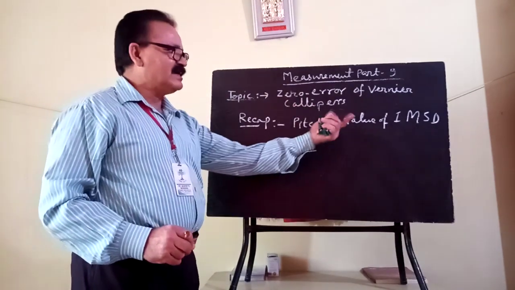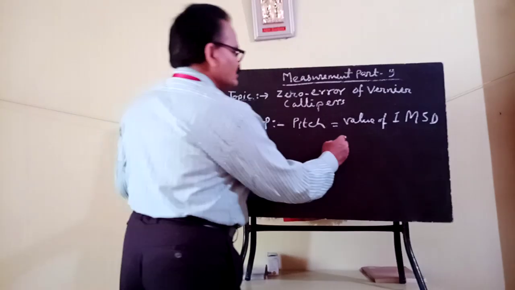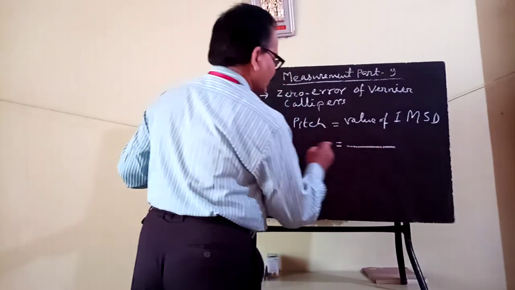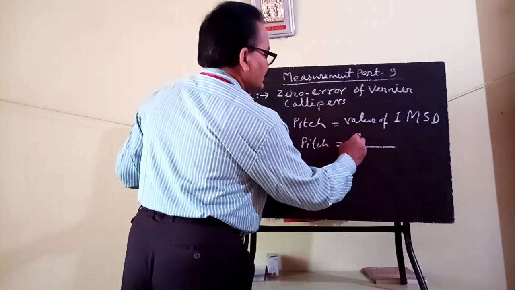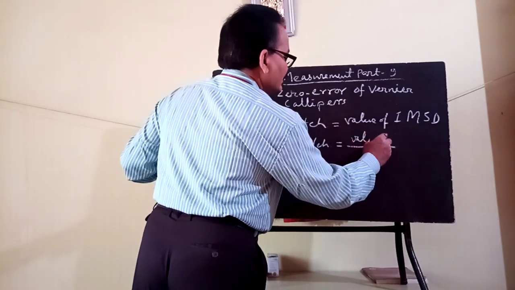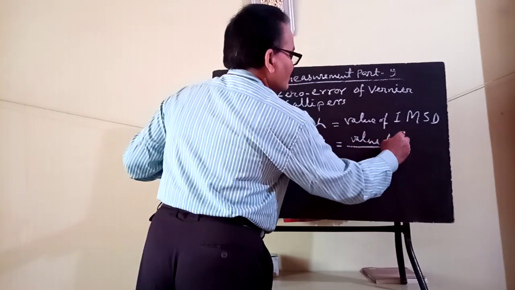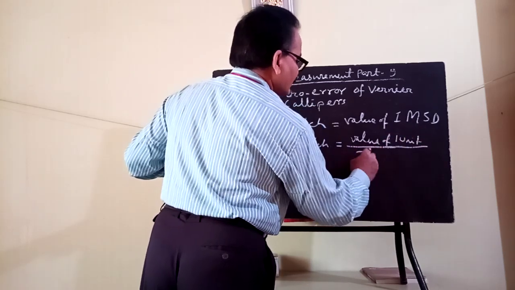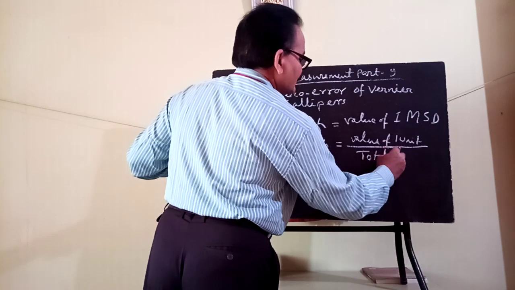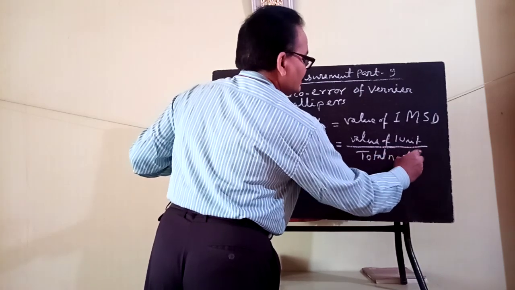And how can this value be determined? Pitch can be determined by the formula: value of 1 unit of length divided by total number of divisions.